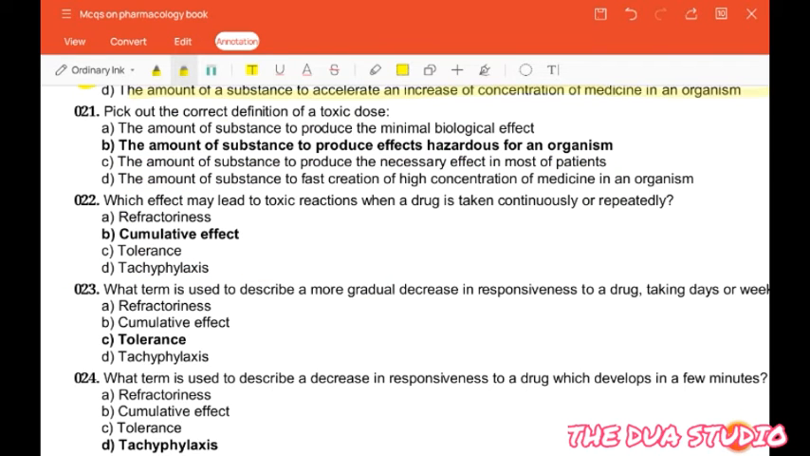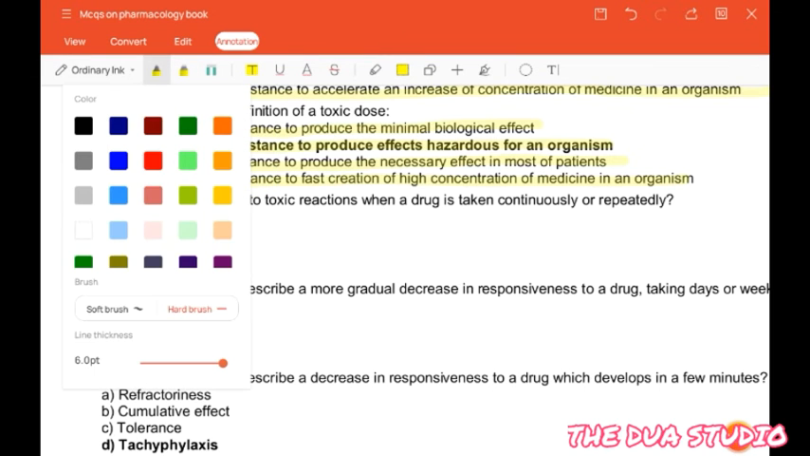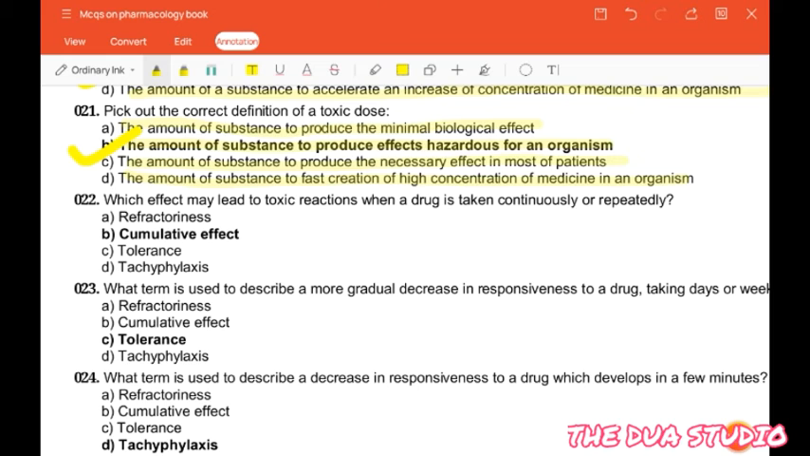Next question is: pick out the correct definition of a toxic dose. The amount of substance to produce the minimum biological effect. The amount of a substance to produce effects hazardous for an organism. The amount of substance to produce the necessary effect in most of the patients. The amount of the substance to fast creation of high concentration of medicine in an organism. So the correct answer is the amount of substance to produce effects hazardous for an organism.